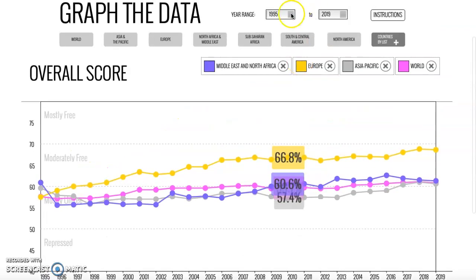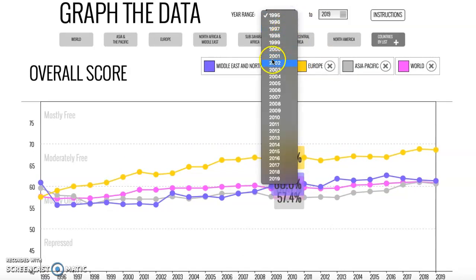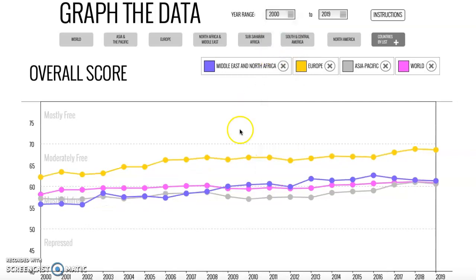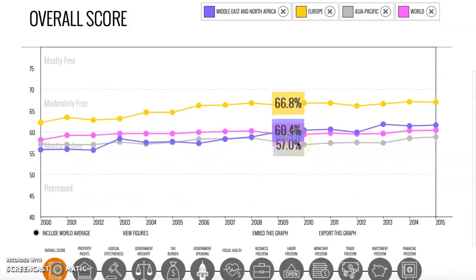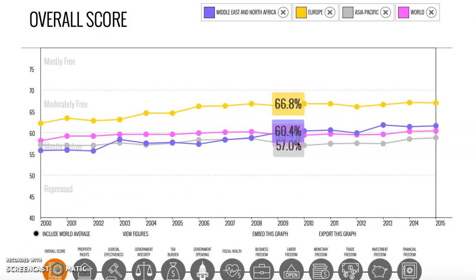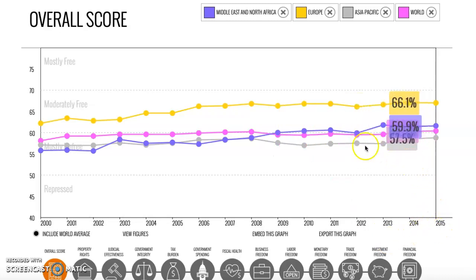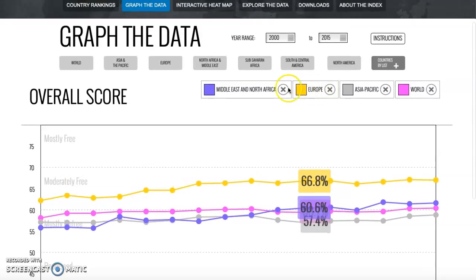But also we could change the years so we could see the elements we are looking for. Also, we could change every year, not the beginning, but also the end point that we could see.